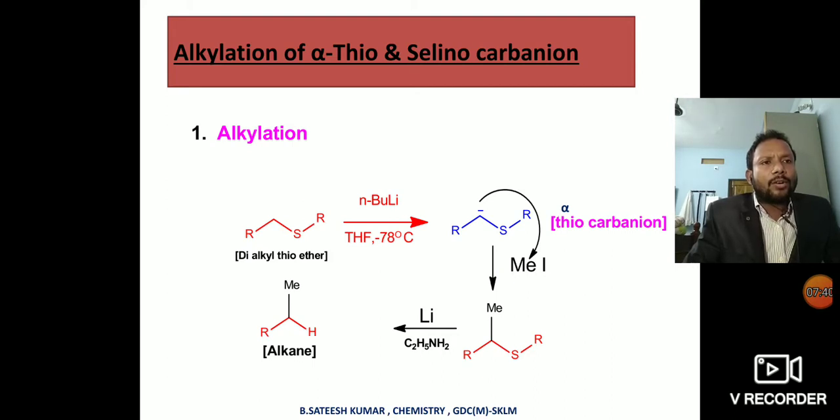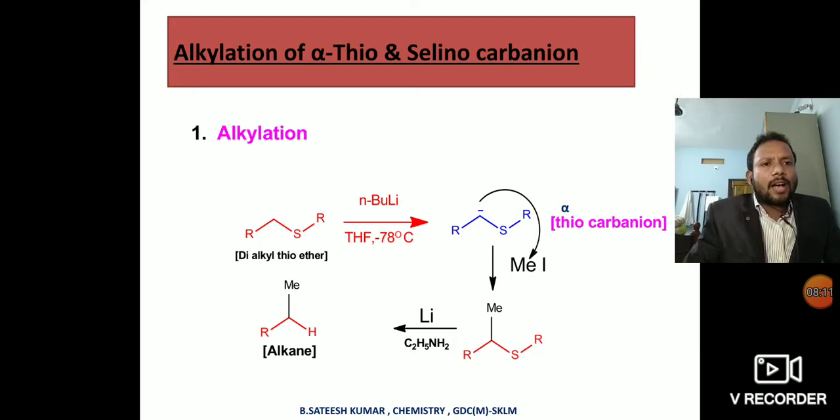This alpha thiocarbanion acts as a nucleophile, and these nucleophiles react with electrophiles. Here the thiocarbanion reacts with methyl iodide, where the methyl group is the electrophile, so it attacks the methyl group to give alpha methyl substituted thioethers.